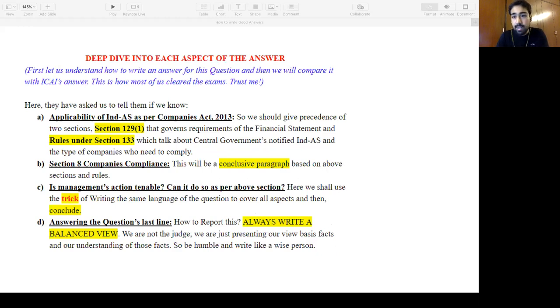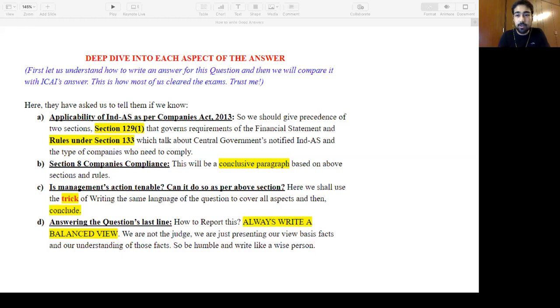Okay, let's go to the second part. First, we understood how we read a question. Now, this is how we write an answer. So I have divided it into 4 points. Like, how do we write this answer? In the same storyline of the question. The major thing I want to focus on is always write the answer in the storyline of the question, right?